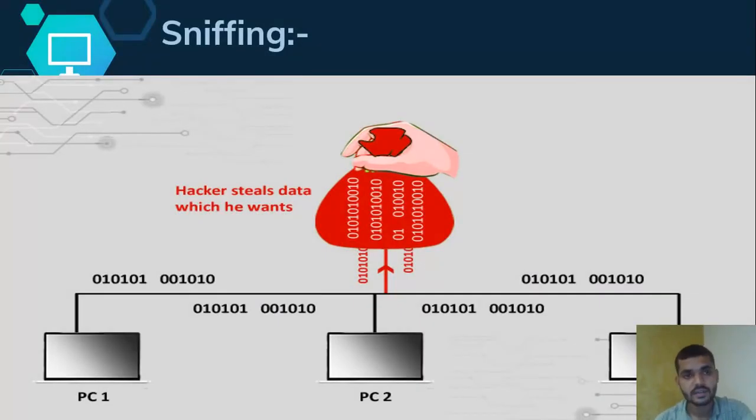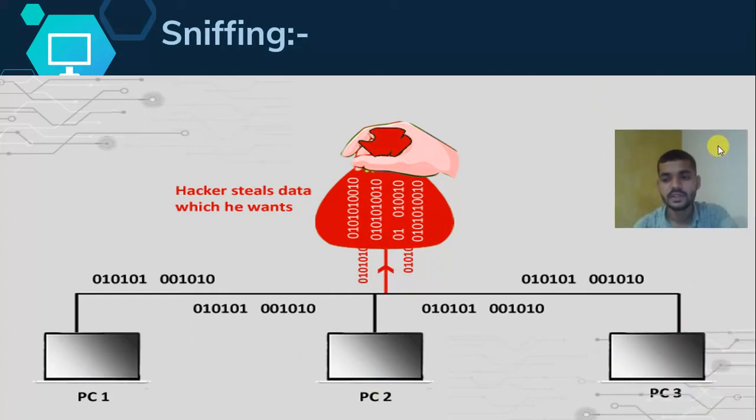Next type is sniffing. In sniffing attacks, the hacker steals the data he wants from the network. See here PC1, PC2 and here is PC3.